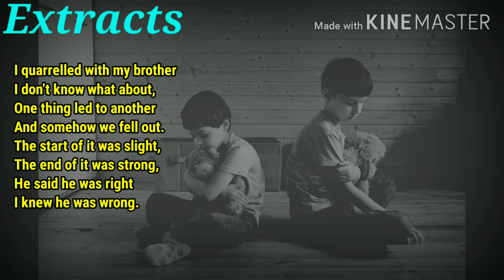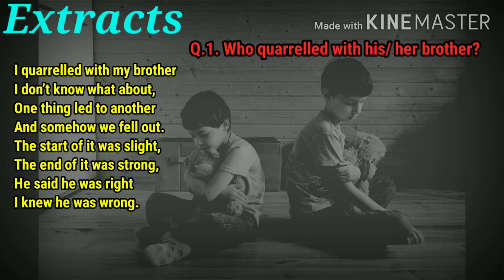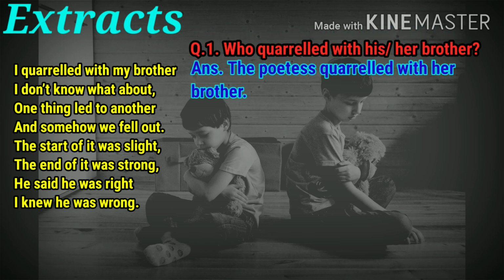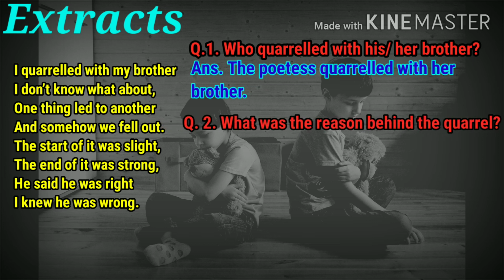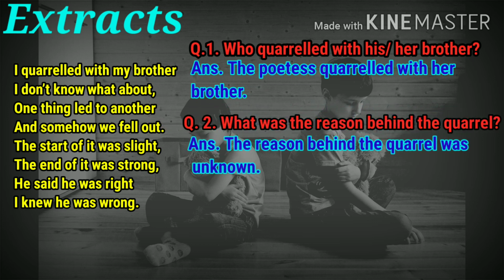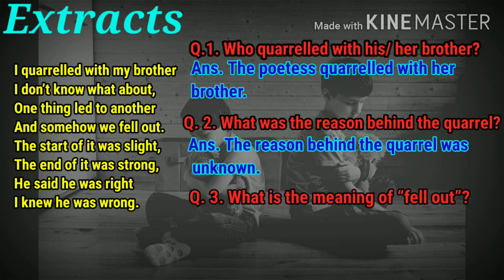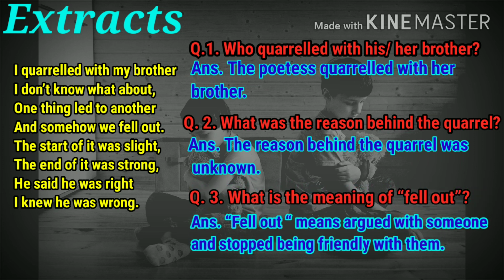Question number 1 is, who quarreled with his or her brother? And the answer is, the poetess quarreled with her brother. Question number 2 is, what was the reason behind the quarrel? The reason behind the quarrel was unknown. Question number 3 is, what is the meaning of fell out? And the answer is, fell out means argued with someone and stopped being friendly with them.